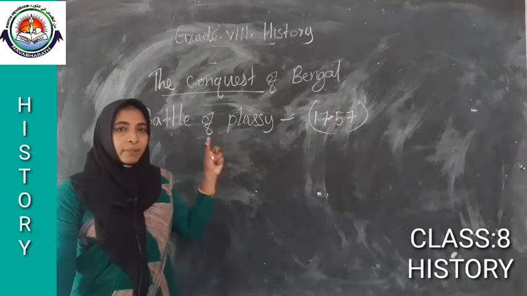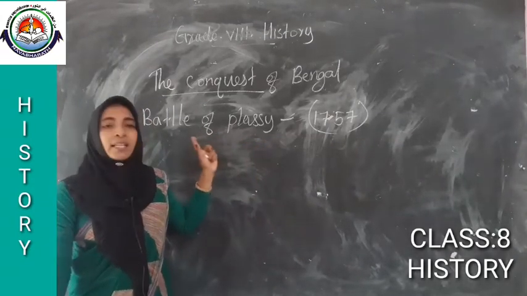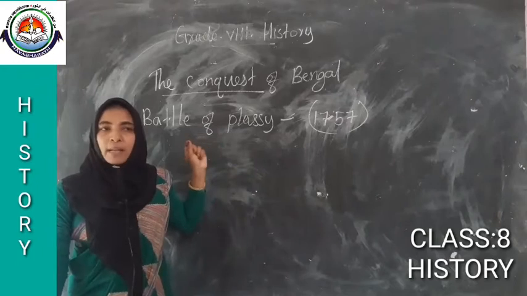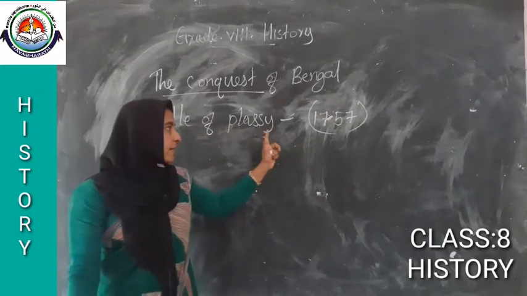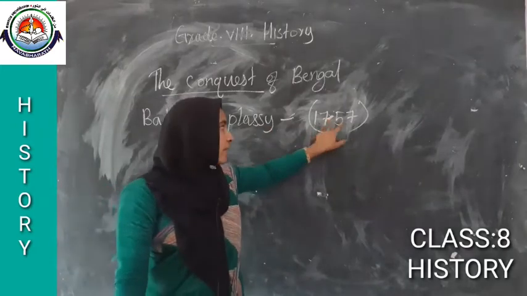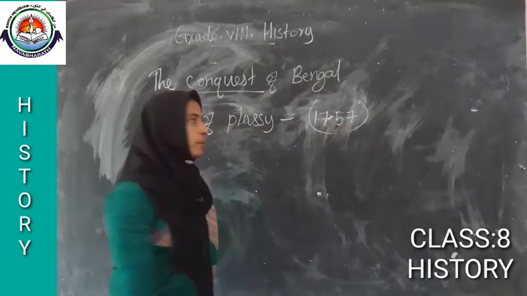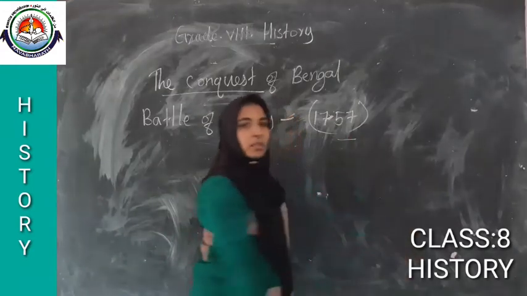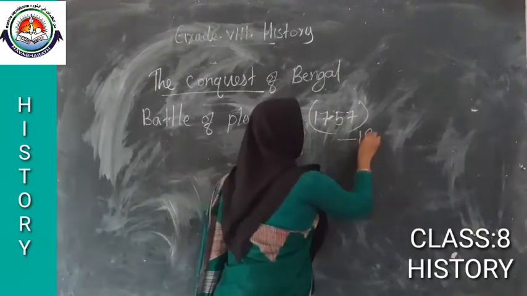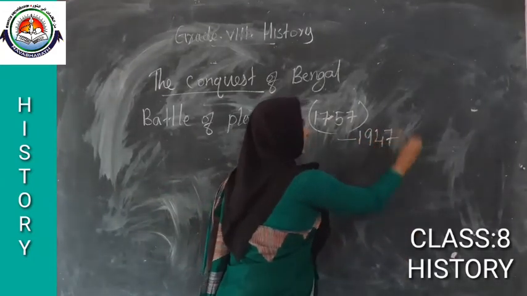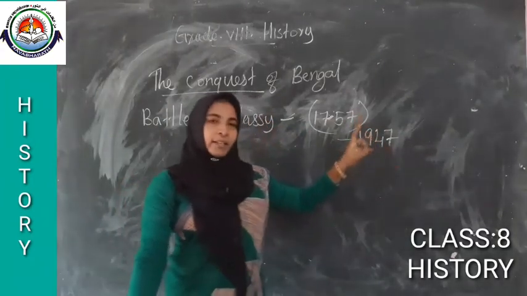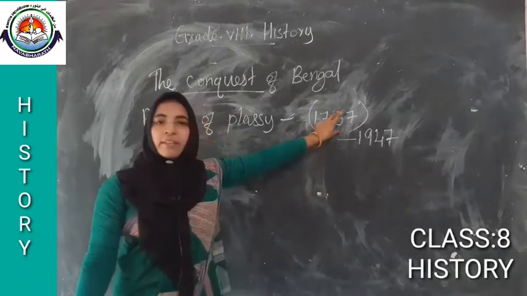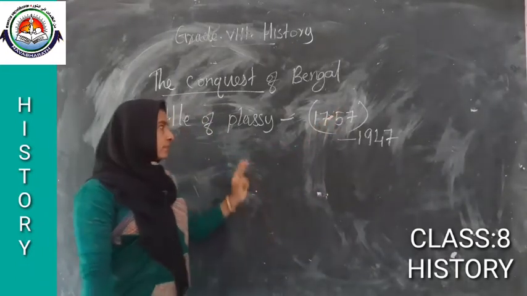Britishers established their political power here after the Plassey war. That means from 1757 they ruled our country up to 1947. That is why this year is very important.